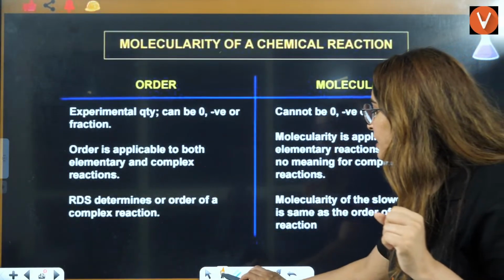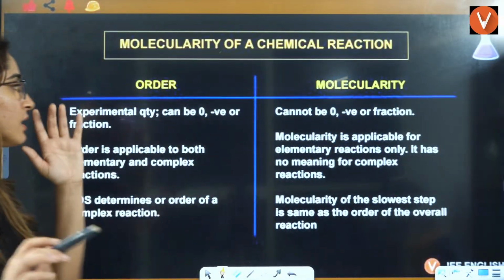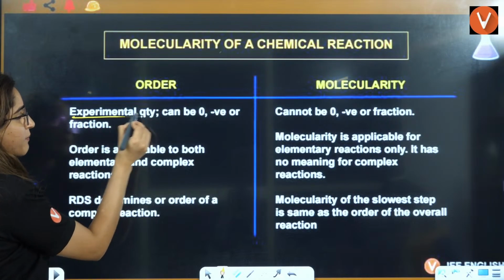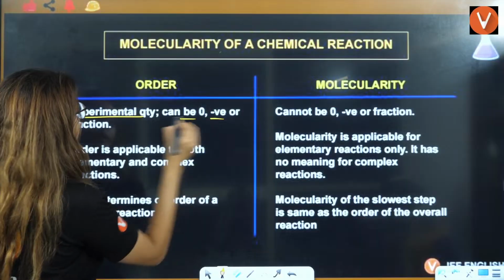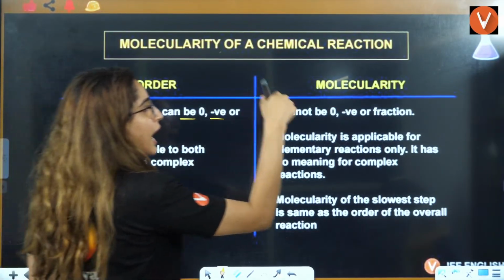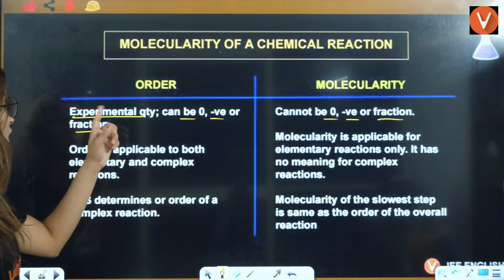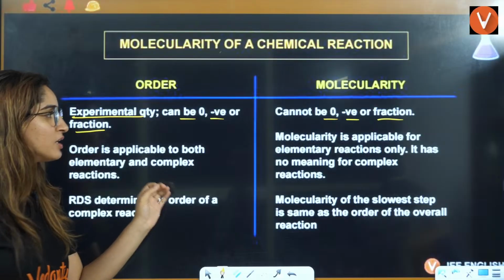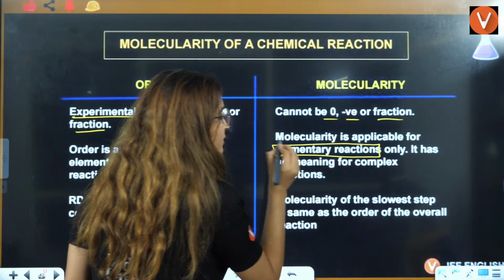Now let's talk about the difference between order and molecularity, which is very important. Statement based questions can be asked. Firstly, order is an experimental quantity, and it can be 0, negative, positive or a fraction. Molecularity can never be 0, negative or a fraction. Order is applicable to both elementary and complex reactions, but molecularity is applicable only to elementary reactions.